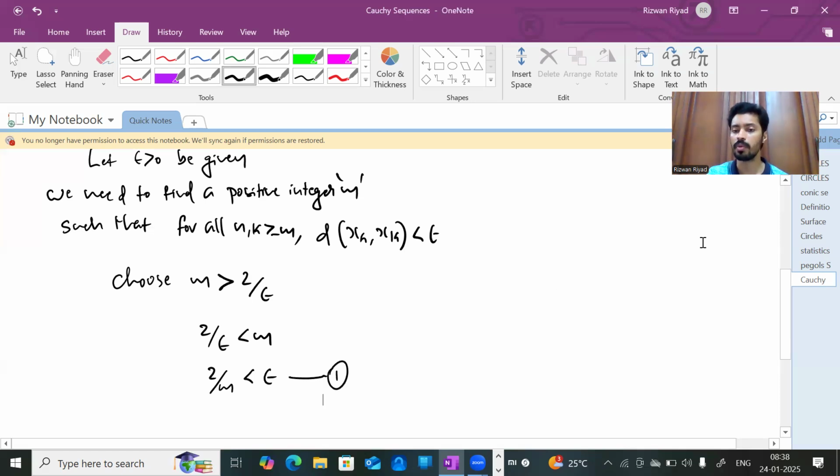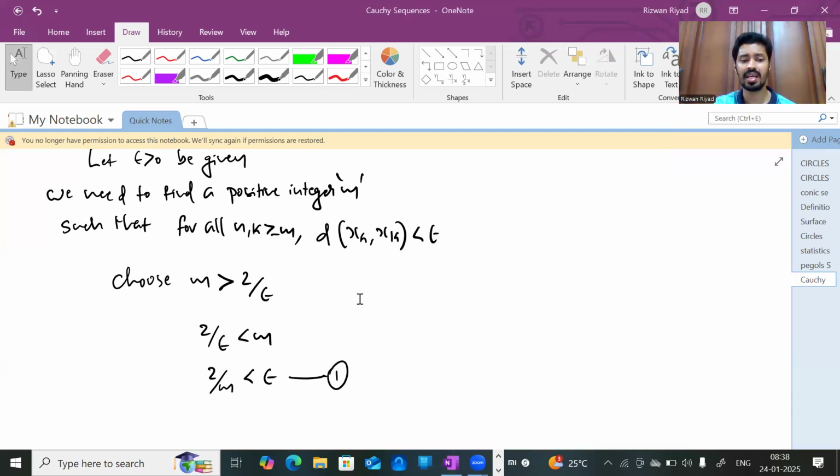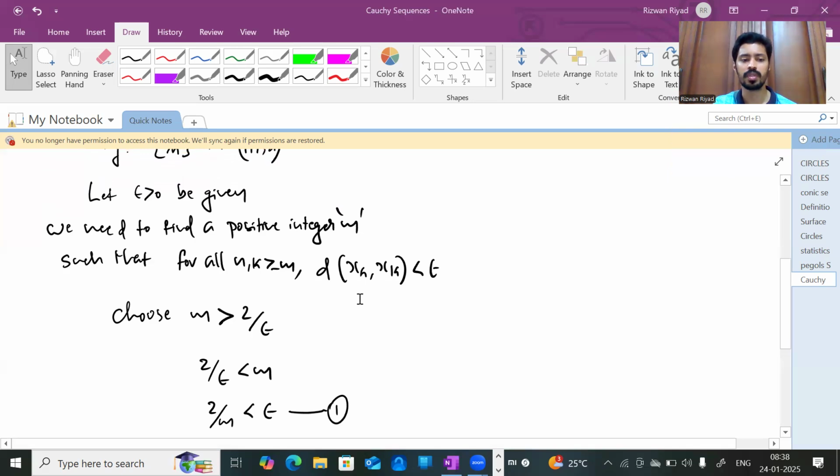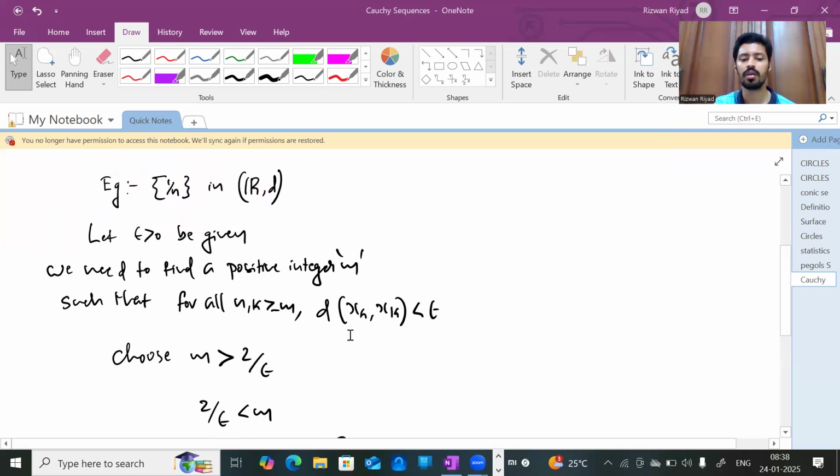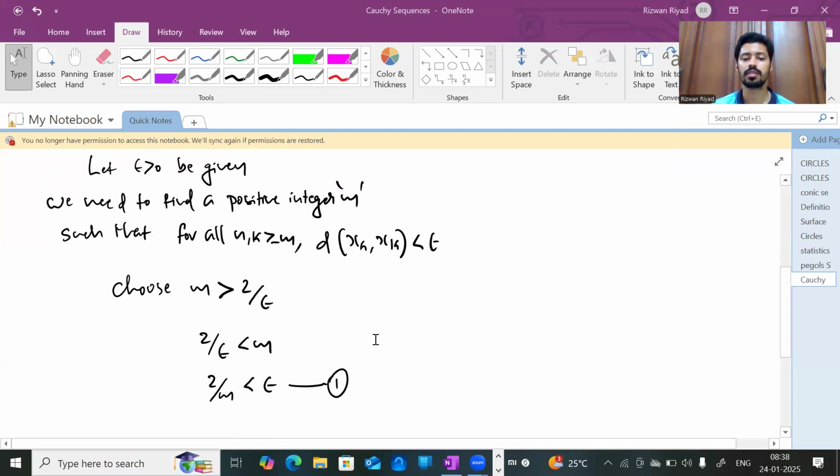Next, let's take the distance between the points, d of xn comma xk. This is the usual metric on real numbers, right?